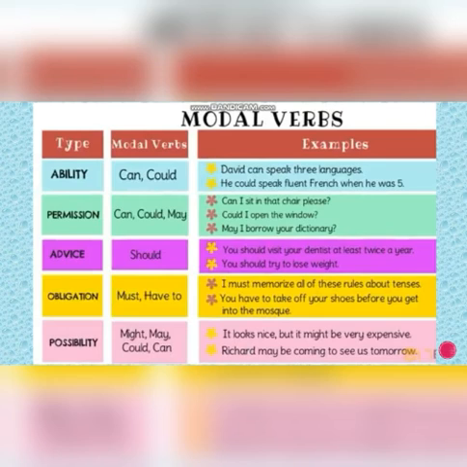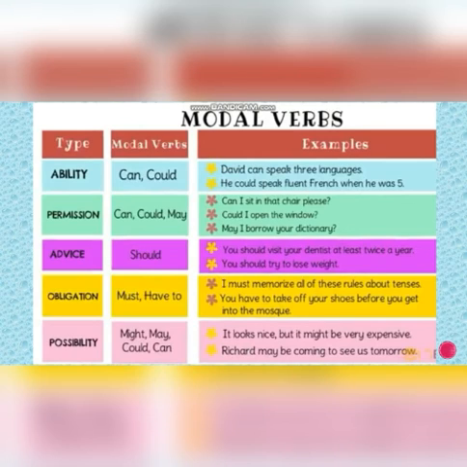Now this is a table for your modal verbs here. Now for ability, we can use the modal verbs can or could. Like, for example, David can speak 3 languages. He could speak fluent French when he was 5. And for permission, we can use can, could, or may. Can I sit in that chair, please? Could I open the window? May I borrow your dictionary?